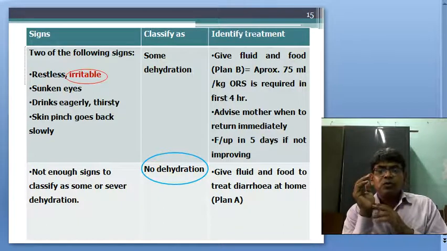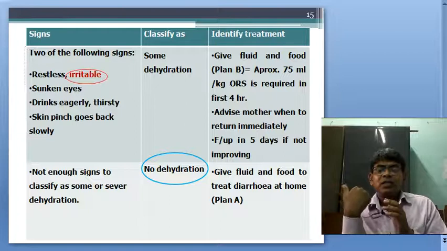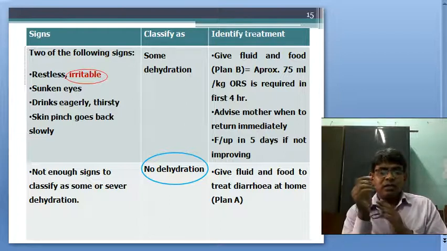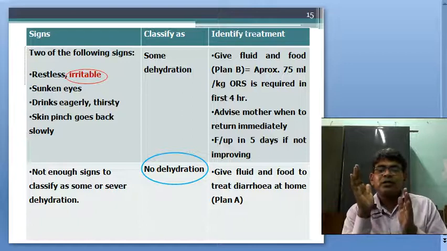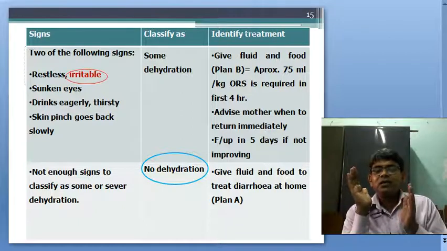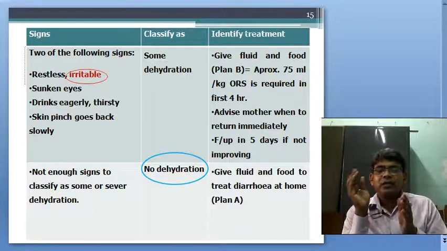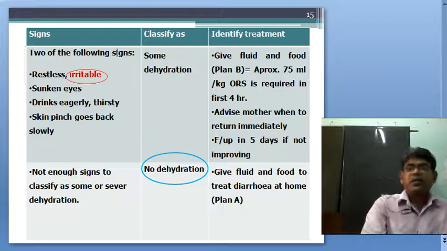ORS should be given in plan B, and my dear students, you should keep in mind plan C is for severe dehydration. In plan C we give IV fluid, injectable fluid. That is plan C. Okay.